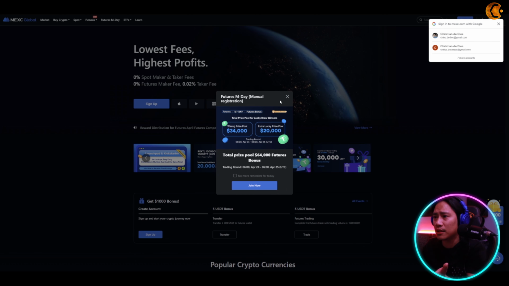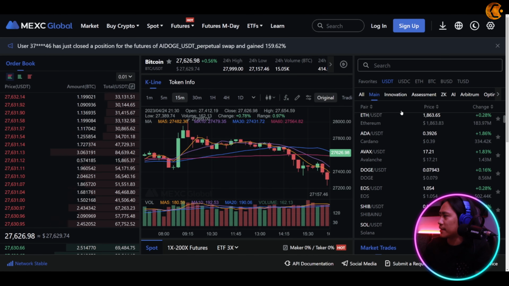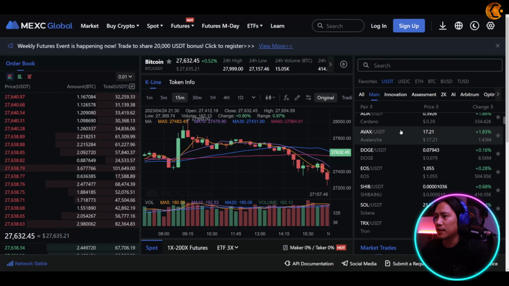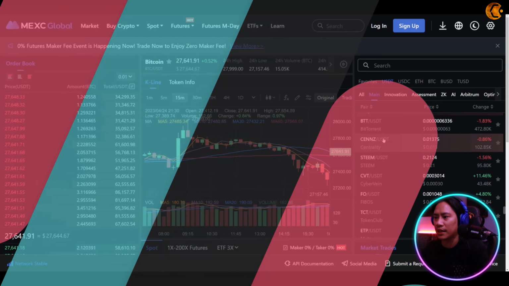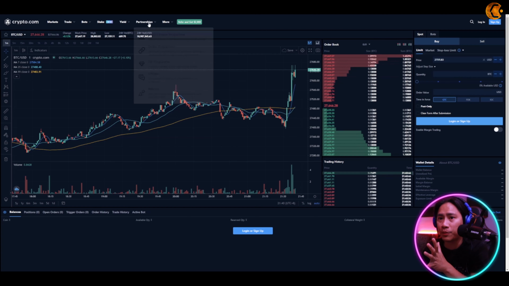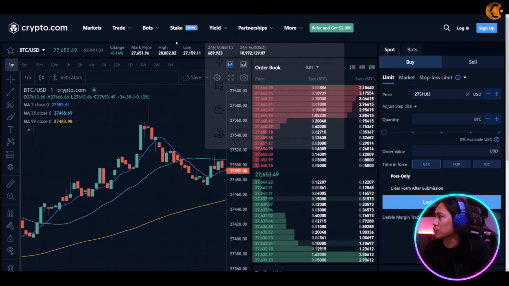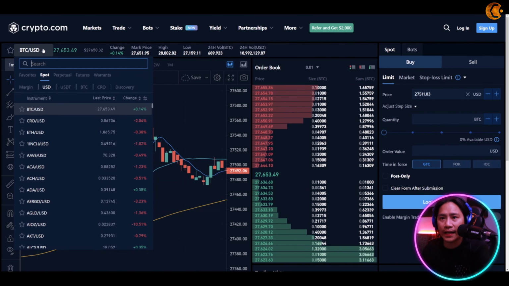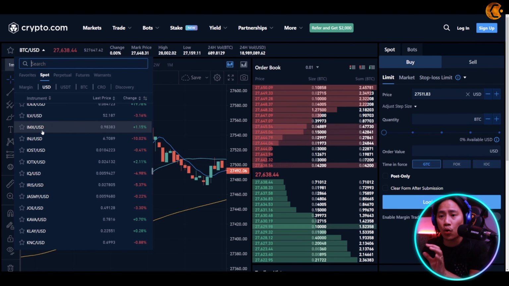So MEXC Global, let's go to the spot trade as well. Here, it's on the right side, just on top of me right here. Okay, there's also a lot of crypto tokens here. All right, so let's go ahead and check out crypto.com this time. Scroll up a little bit to zoom here, right on the left side. And as you could see, there is also a ton of tokens that you could choose from.